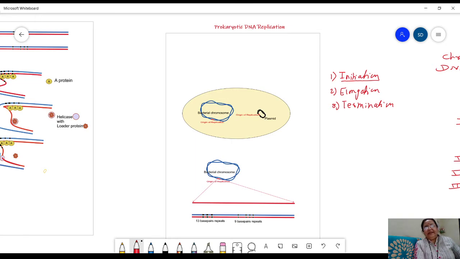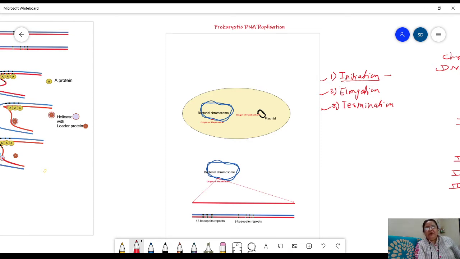Prokaryotic DNA replication. In DNA replication in prokaryotes, there are three steps: initiation of replication, elongation, and termination. We are going to discuss the initiation event because this is the step where replication is actually controlled.